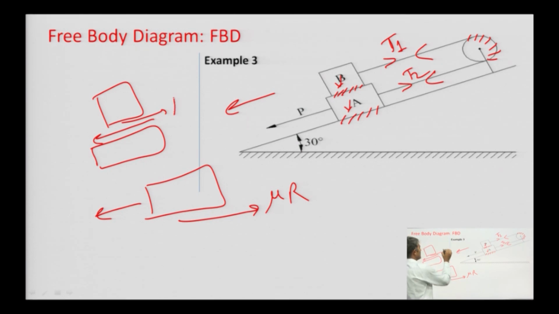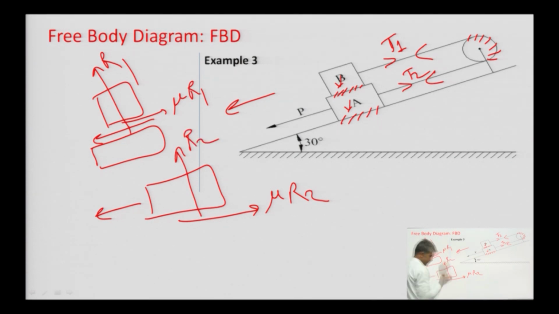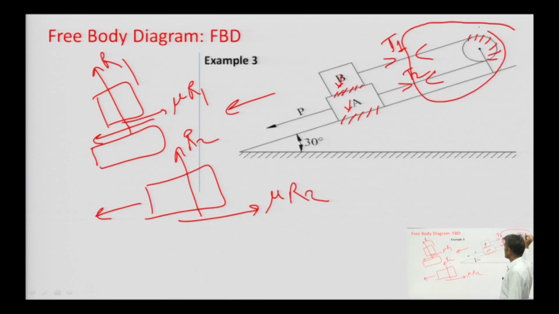Here mu is the coefficient of friction and R is the normal component. Suppose this is the normal component R1. So, mu into R1 and mu into R2 if the normal component is here. So, isolate the diagrams for block A and for block B, and you can get the free body diagram.